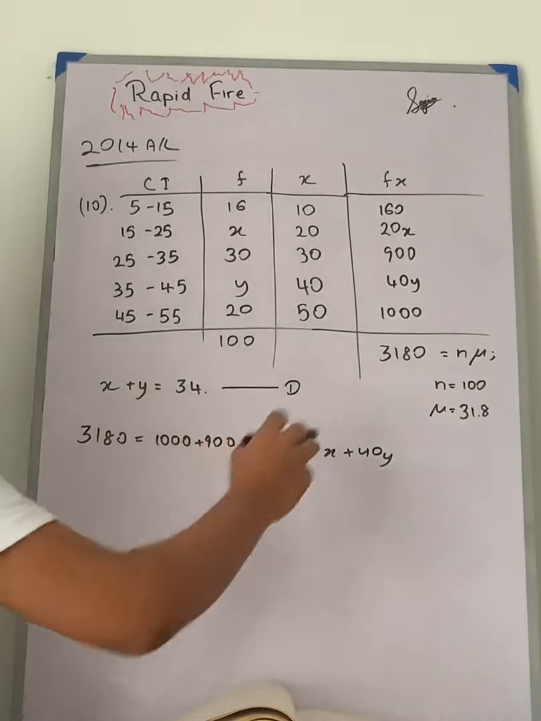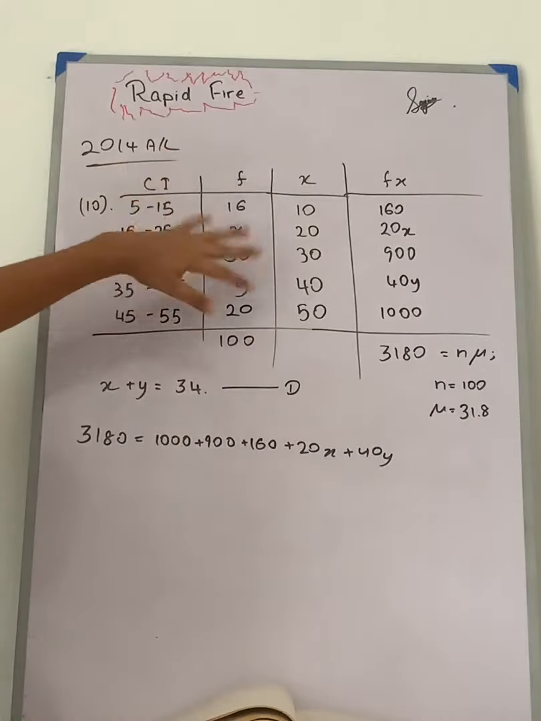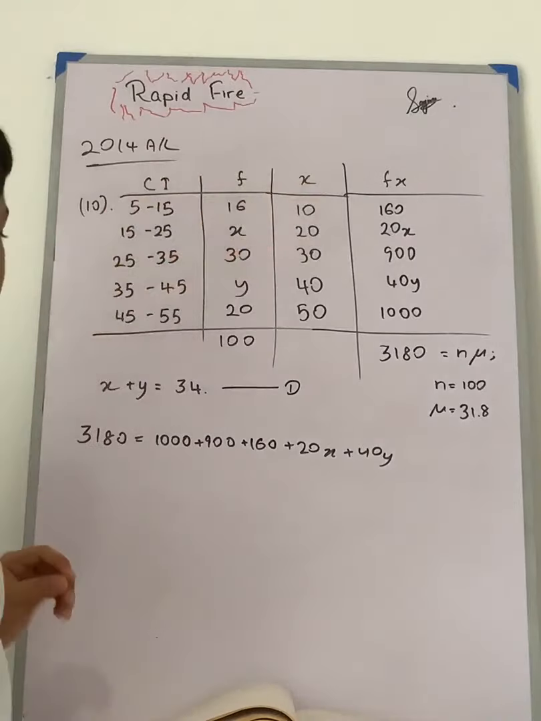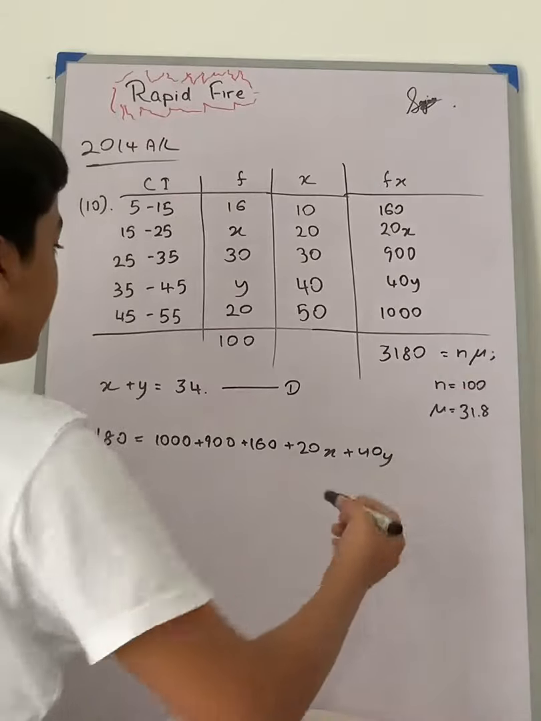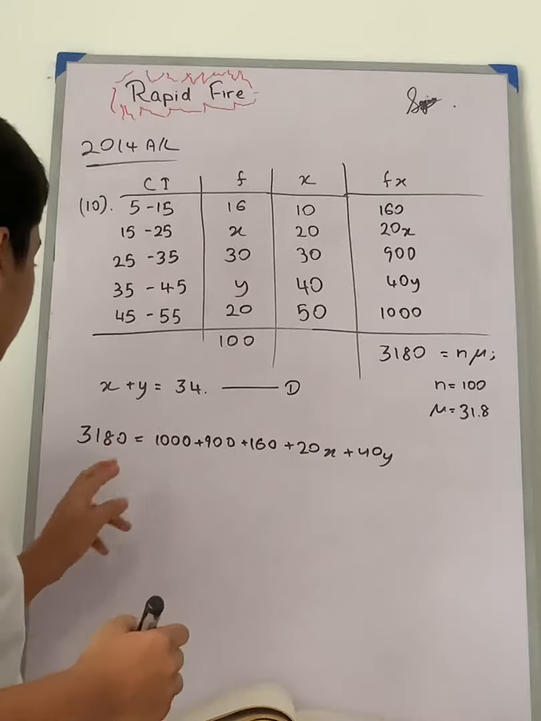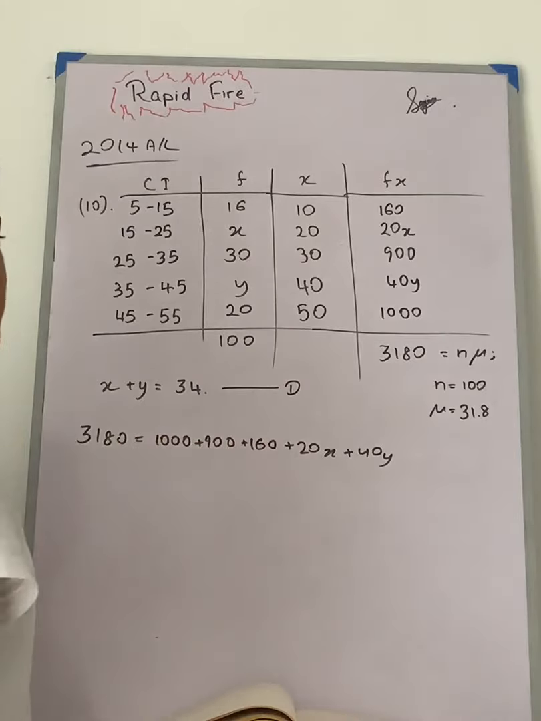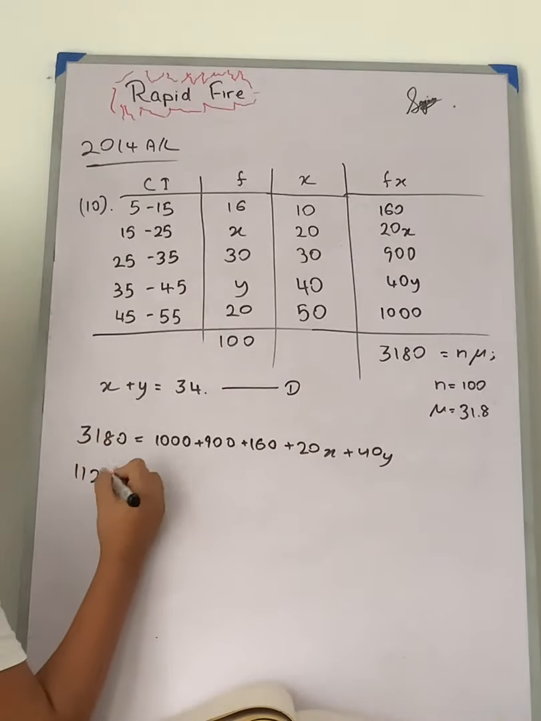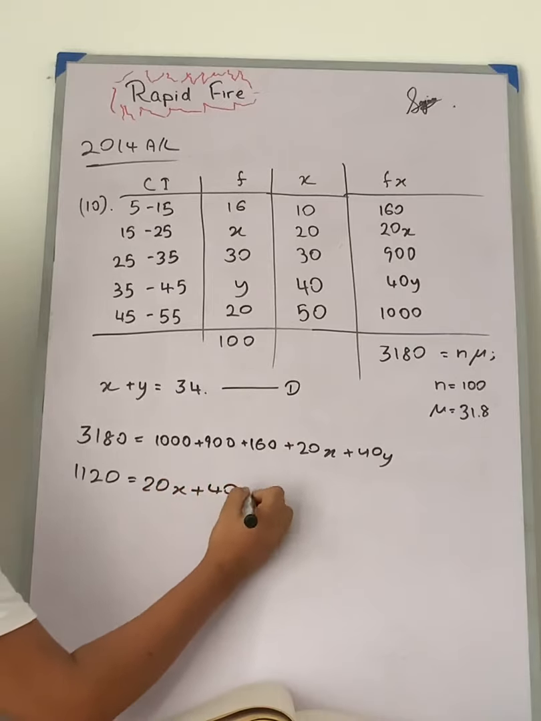We know that x plus y is equal to 34. Why? Because when we subtract this, we are going to get x plus y is equal to 34 because the rest of the terms is equal to 66. And using the fx product, I came up with another equation because we know that nμ is equal to 3180, and n is equal to 100 and μ is equal to 31.8. So when we subtract it, we are going to get 2180 minus 900 is equal to 1280. 1280 minus 160 is equal to 1120. So 1120 is equal to 20x plus 20y or 40y. So 20x plus 40y can be written as the second equation.